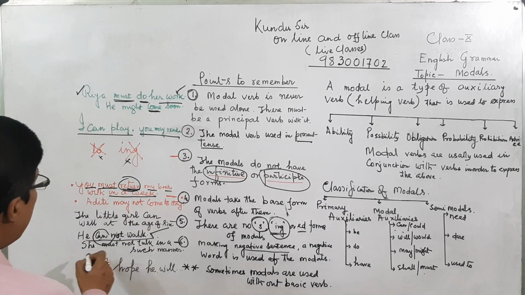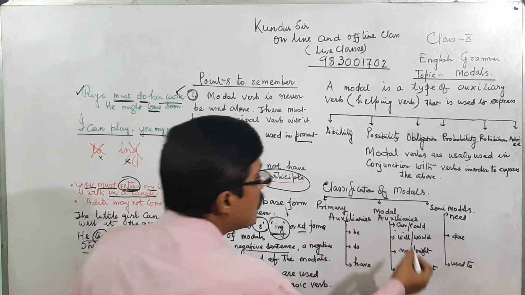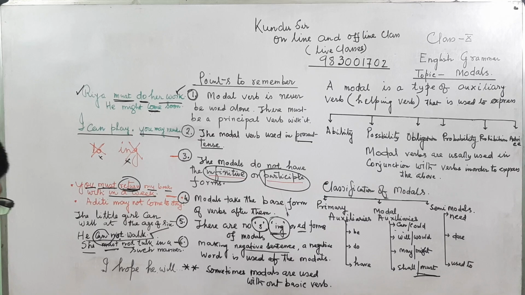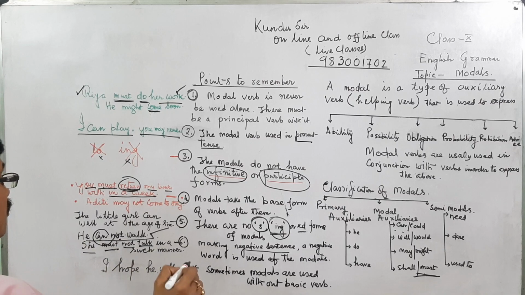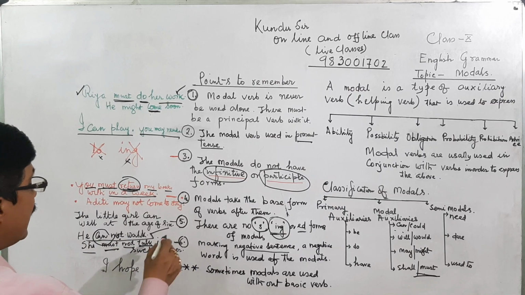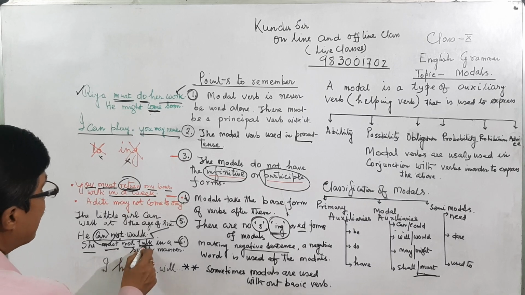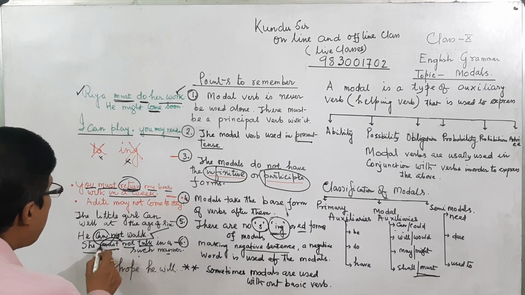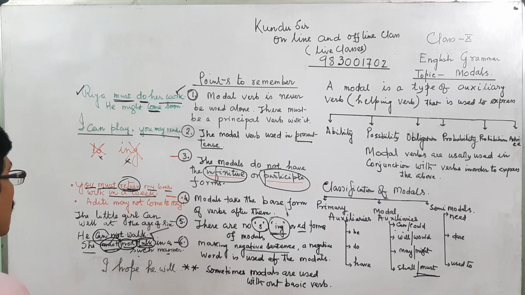Another example, he must not talk. Must is the modal auxiliary mentioned here. After the modal auxiliary must, not is placed, and talk is the base verb or the principal verb. She must not talk in such a manner. So must not talk, not talks in the sentence. After must comes the negative word not, but before talk. That means the negative word should take place after modals before the basic verb.